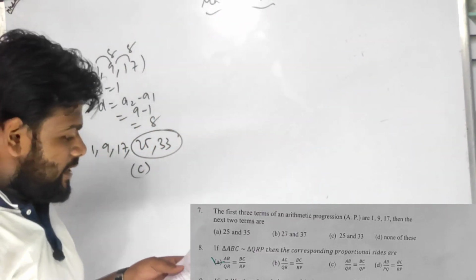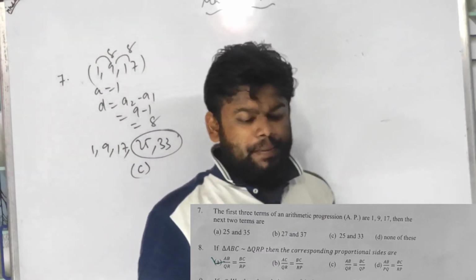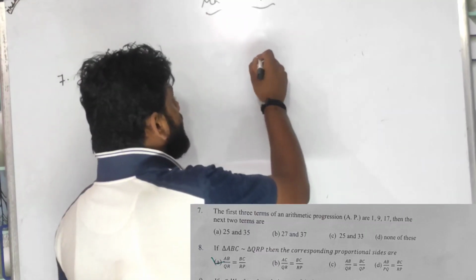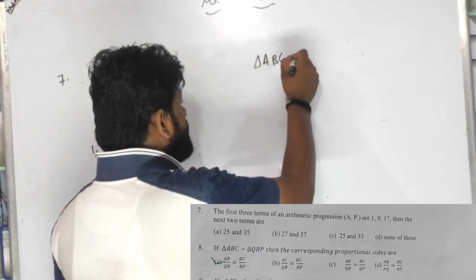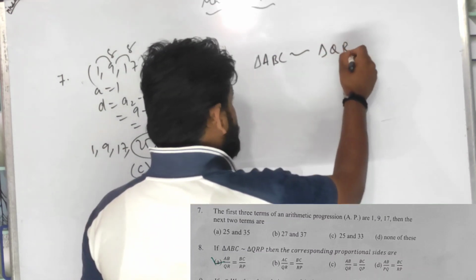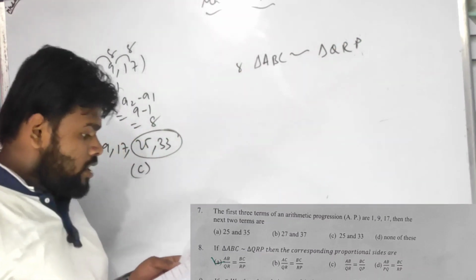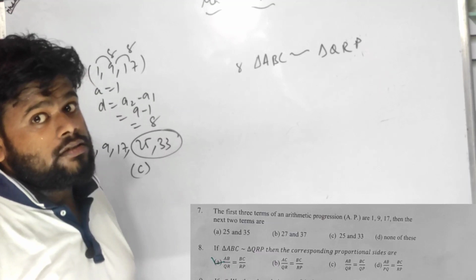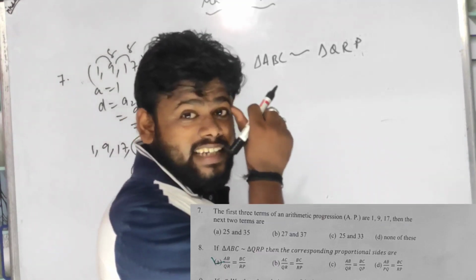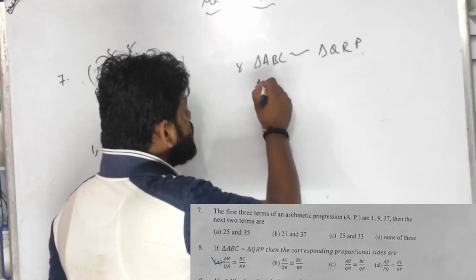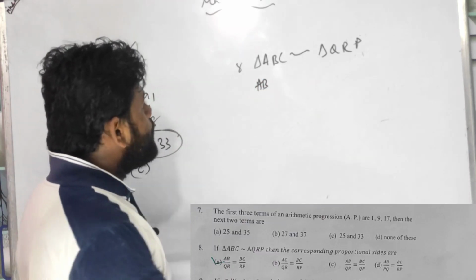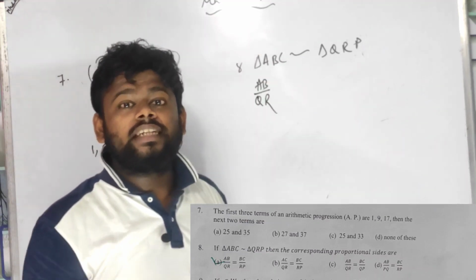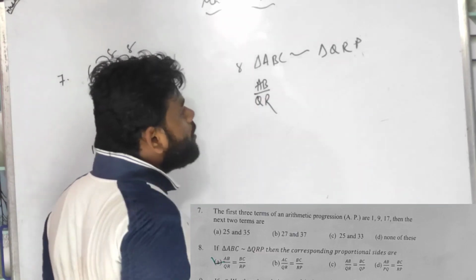See, in number 8 it is given, if triangle ABC is similar to triangle QRP. So let us understand, if triangle ABC is similar to triangle QRP, then the corresponding proportional sides are... You have read this in the 9th grade, but you have forgotten. So can I do AB upon QR? Corresponding sides are proportional, children.